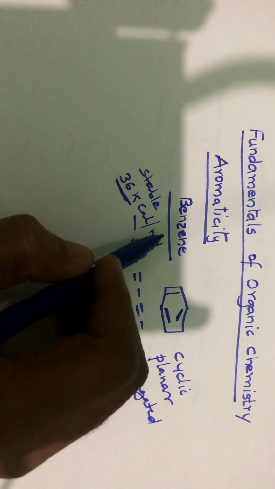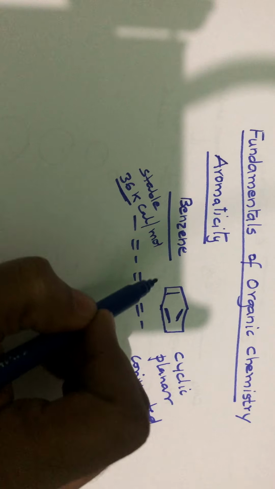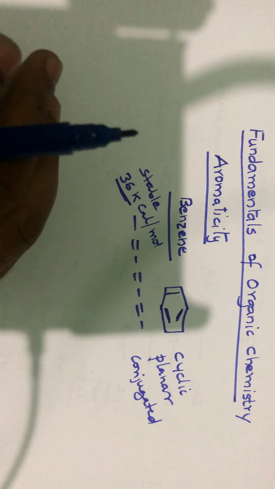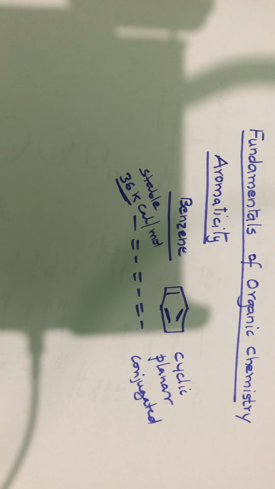The more the resonance energy, the more the stability of that compound. Conjugated systems where delocalization takes place have small resonance energies, but compounds like benzene generally have very high resonance energies. Such compounds are called aromatic compounds.